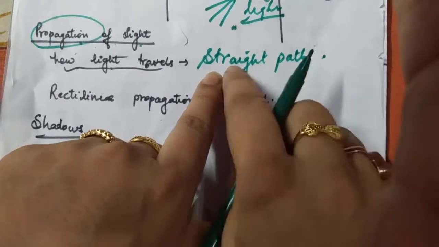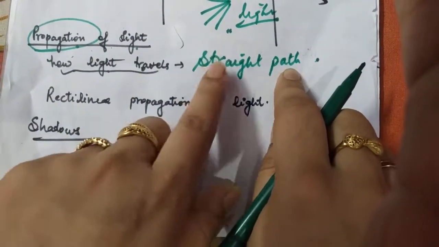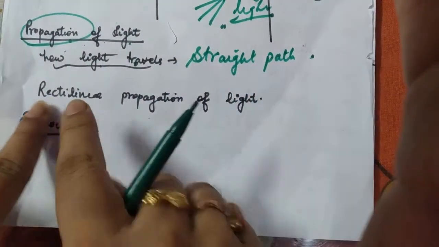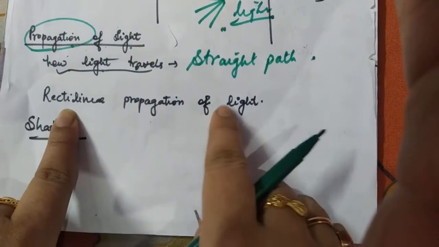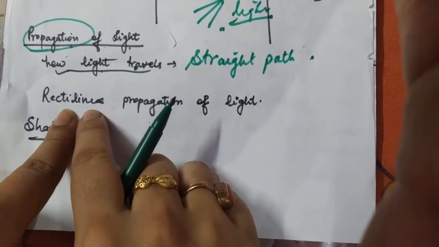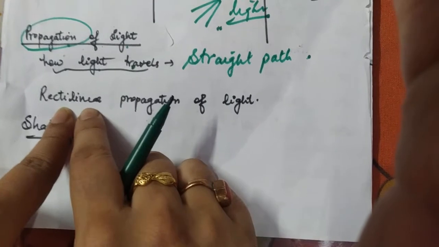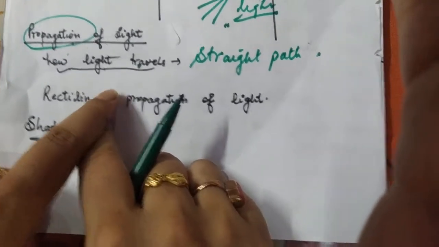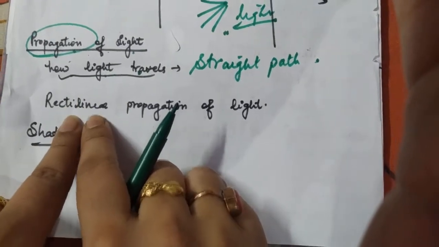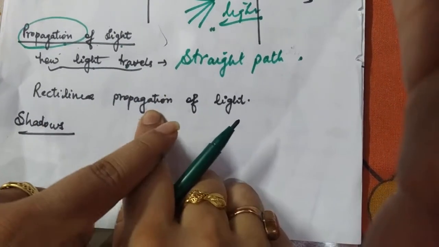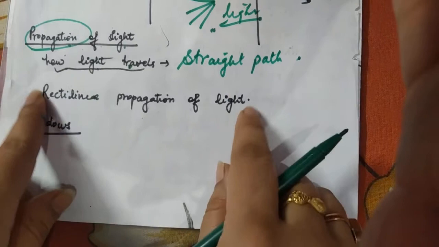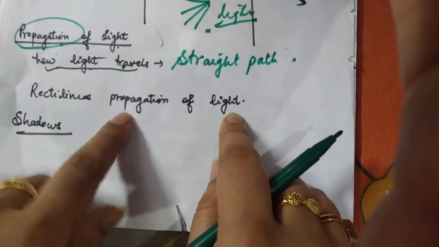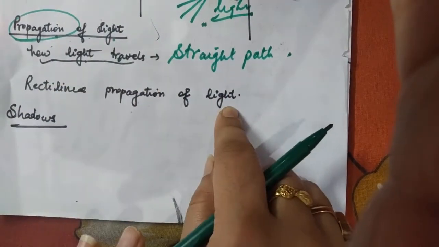And that straight path has a special word in physics, and that is known as rectilinear propagation of light. Rectilinear you already know, in chapter 2 you have already studied this word. It means going in a straight direction. Rectilinear means straight and propagation means traveling. So in total, this complete word means that light is traveling in a straight direction.